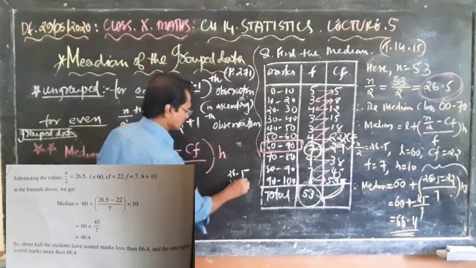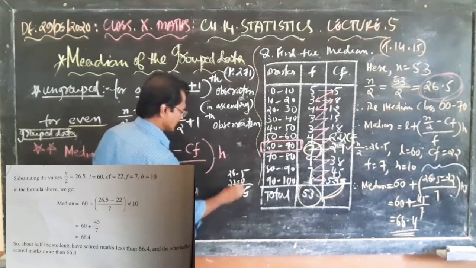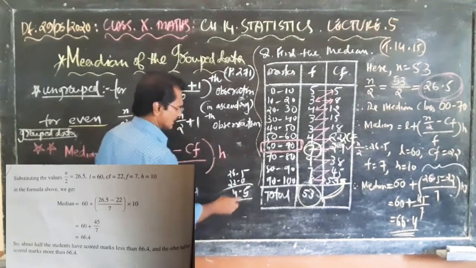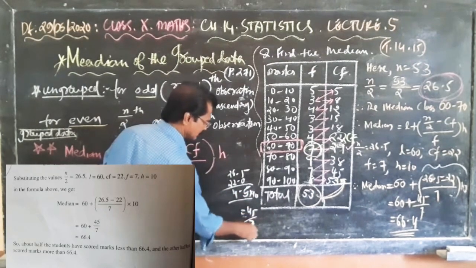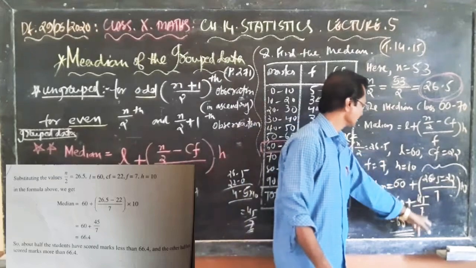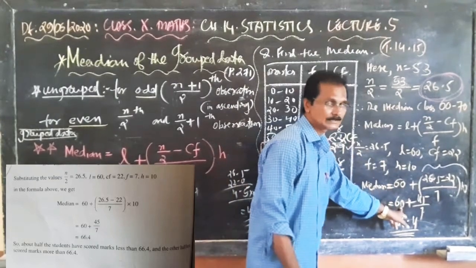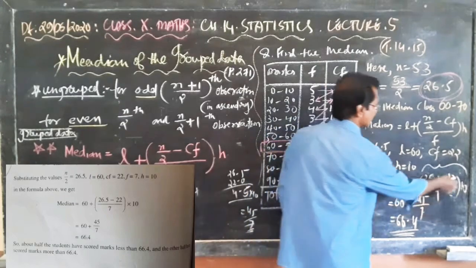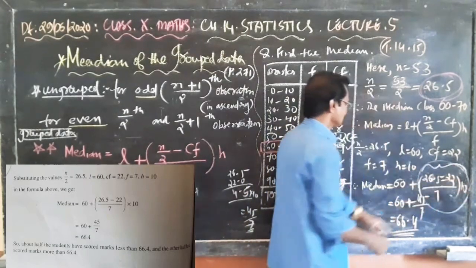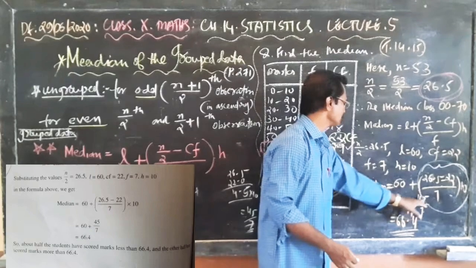Now 4.5 into 10, that is 45. 45 divided by 7. Now 60 should be brought down. Solve this part, and whatever answer you get, add it to 60. So 60 plus 45 by 7.